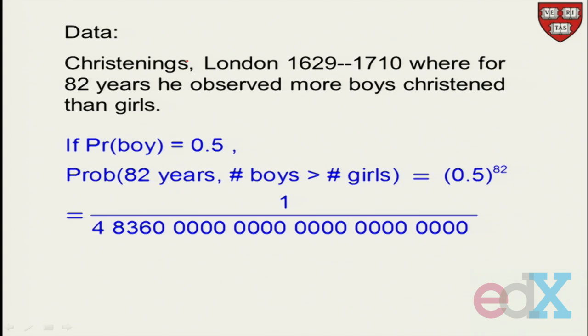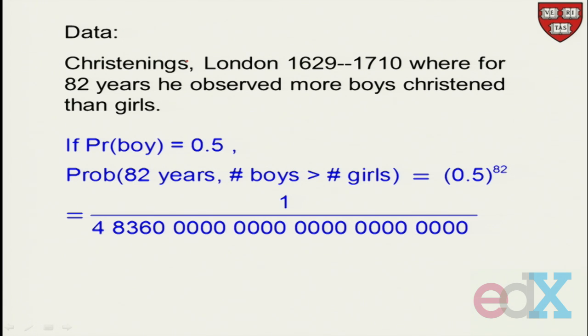Suppose the probability of a boy is 0.5. To him, that's chance. It's 0.5, flipping a coin. Okay? So there's chance flipping a coin to decide the sex of the baby. And what's the probability that for 82 years you flip a coin, for every baby born, you flip a coin? What is the probability that for 82 years you'll have more boys than girls? And the answer is 1 over however many zeros that is. So he's saying this, it's 0.5 to the 82.